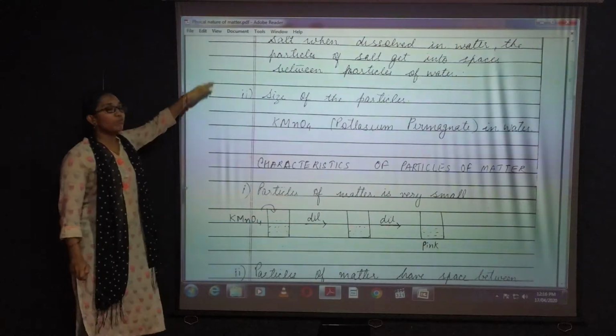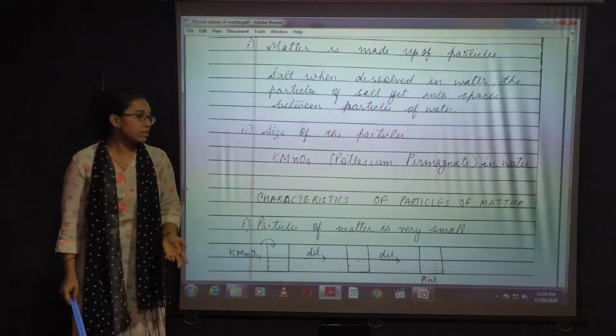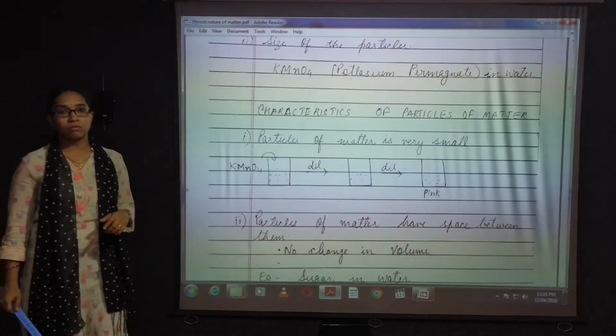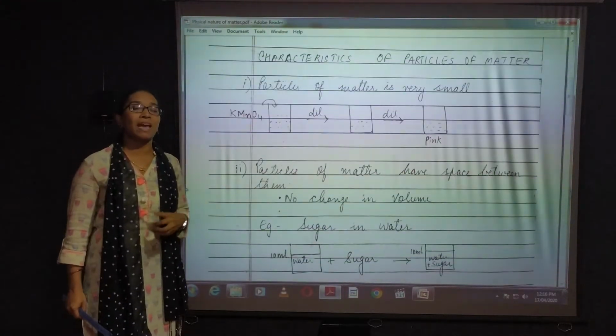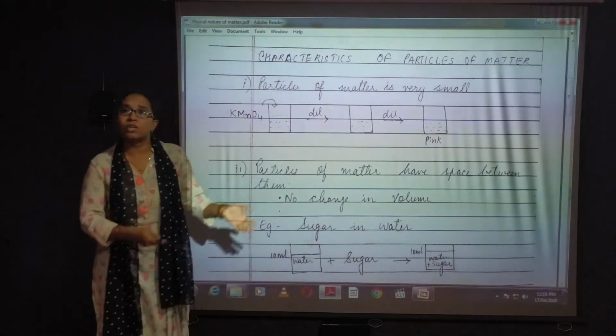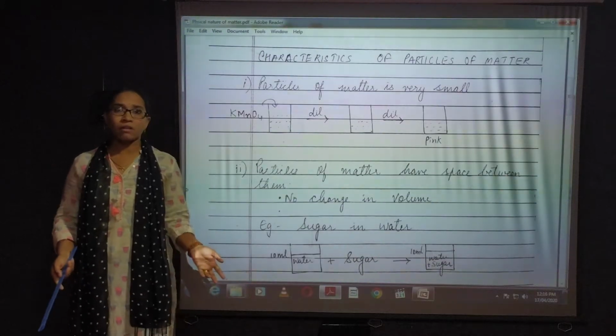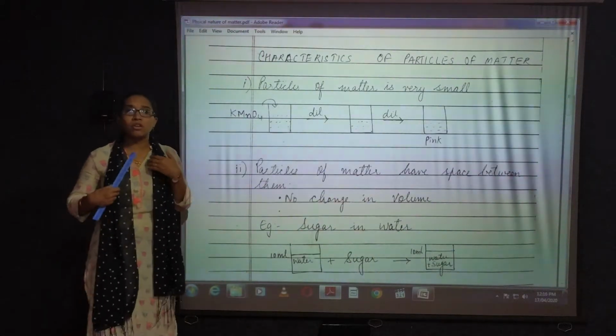Next, so these are the two physical states of matter. Now coming again to characteristics of particles of matter. Characteristics of particles of matter means characteristics. Every object has some kind of characteristics. Now an object is made up of matter, so matter will also have some form of characteristics. So what are our characteristics?